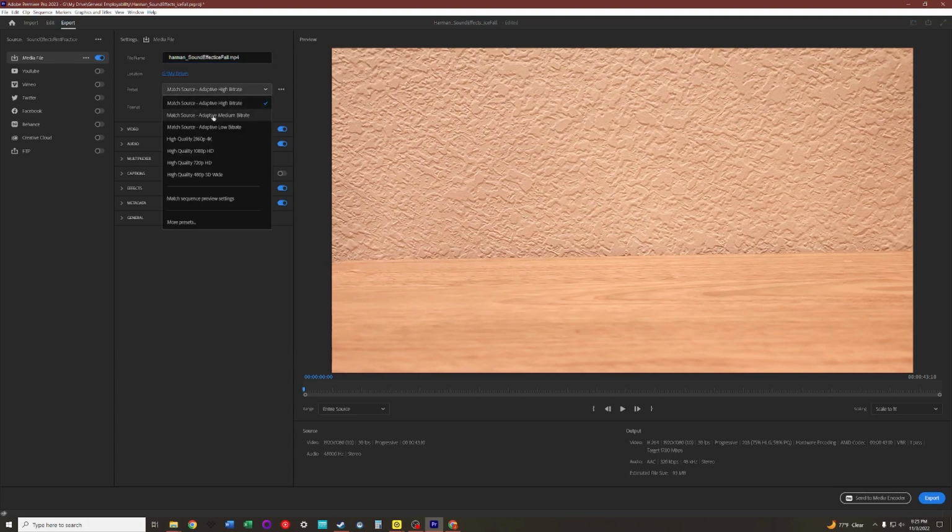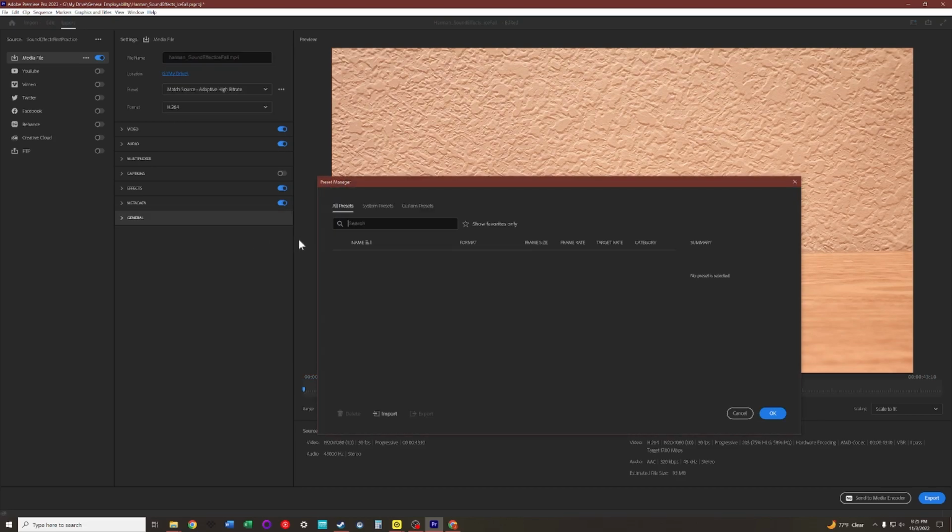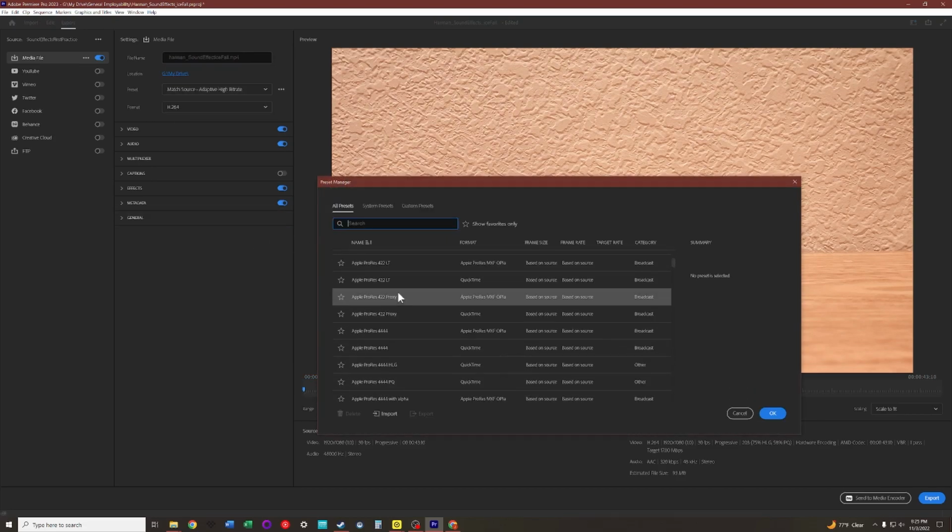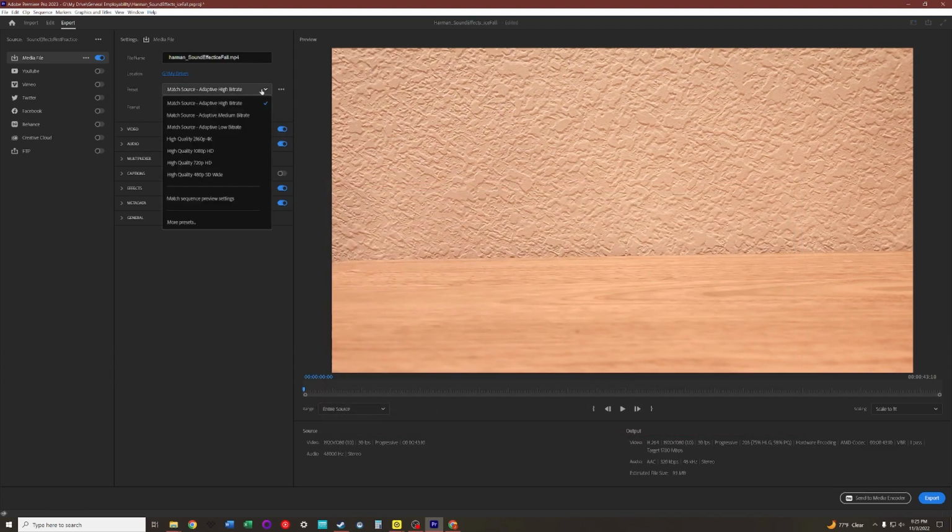Change match source to, you can look at more presets if you like. So you're going to change match source to a high quality 720p. That way it'll export a little bit faster and won't take up too much space in your Google Drive.